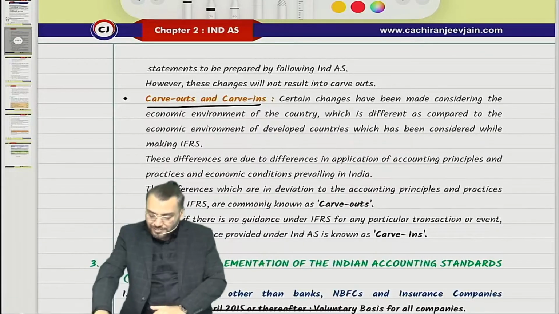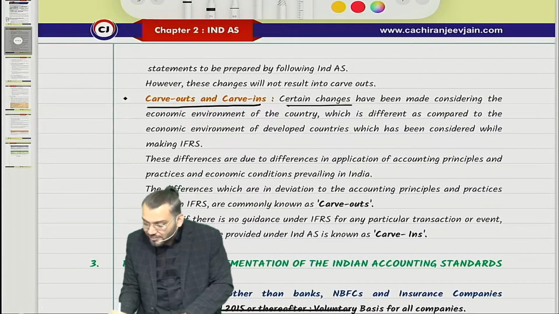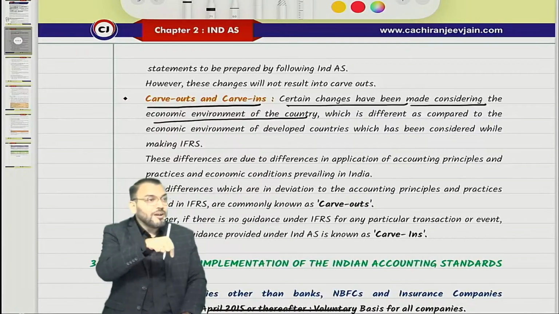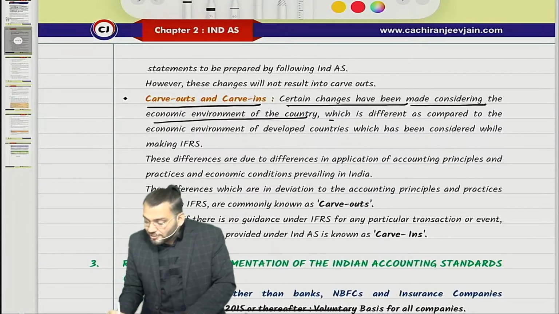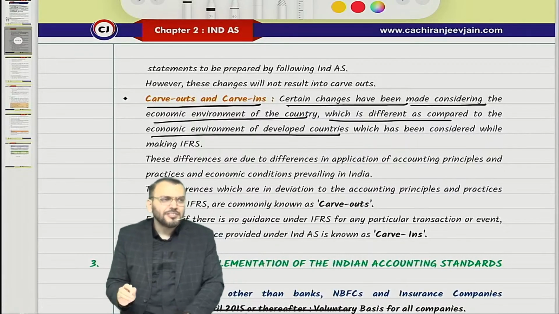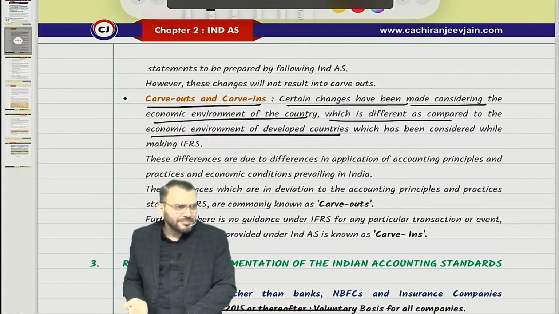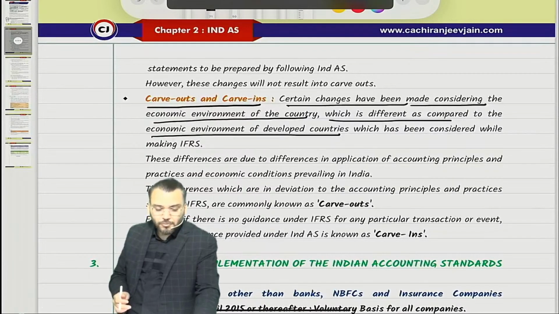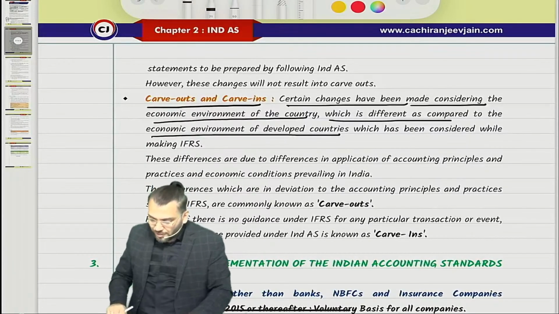Got it? So what is this carve out? Certain changes have been made considering the economic environment of India, which is different as compared to the economic environment of developed countries. India is not a developed country, right? I hope you are understanding.